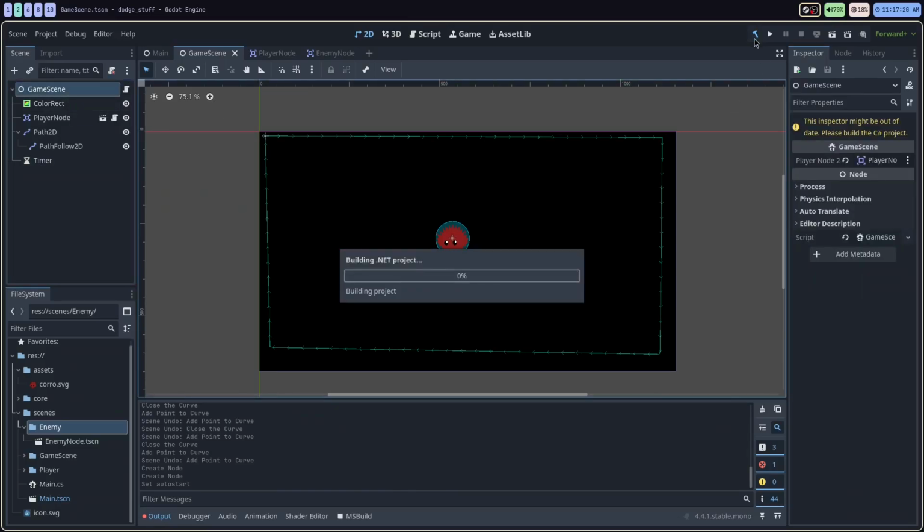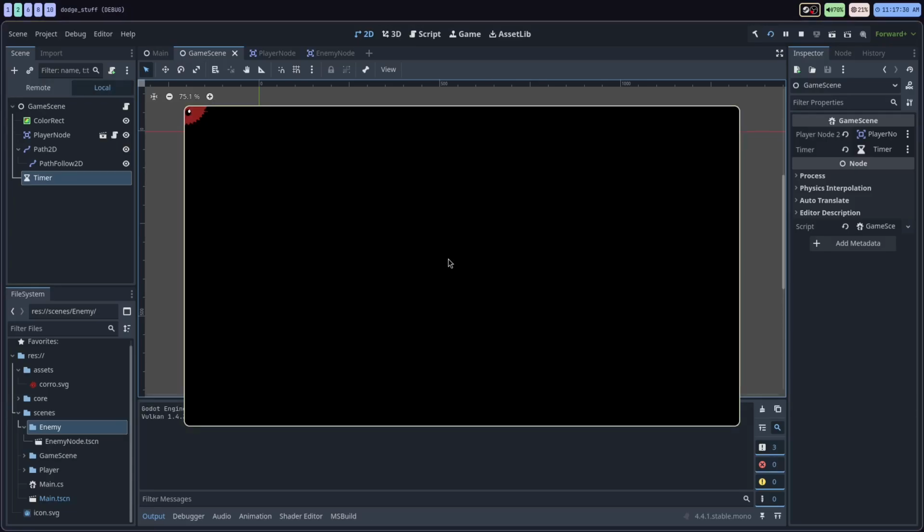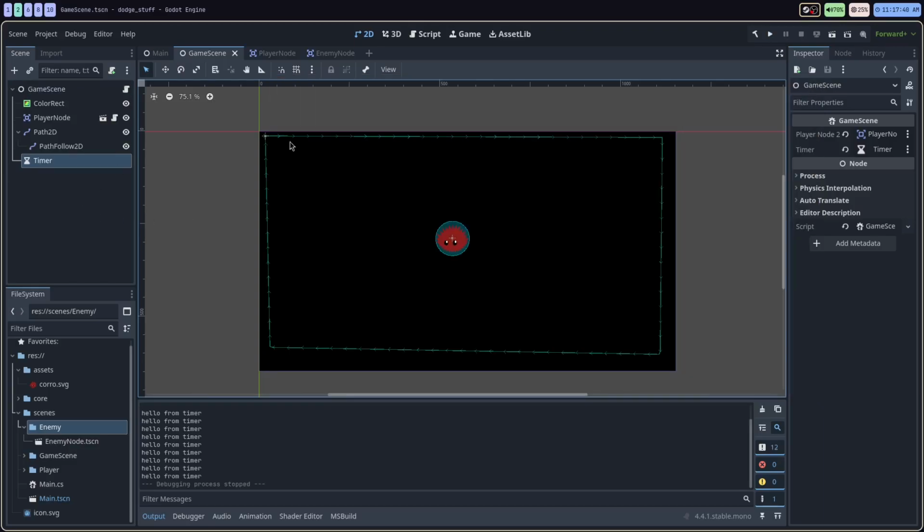Now let's go back into the editor. We're going to rebuild the project. We're going to set the timer node in the export section here. Pull that over there. Let's start this up just to see if the timer is working. I'll click new game. Now every second it should be ticking hello from timer. Now 1 second might be too fast, but we're just going to keep it like that for now.